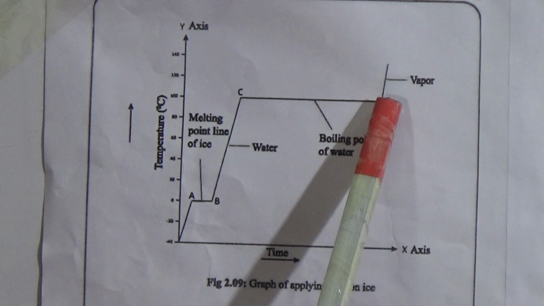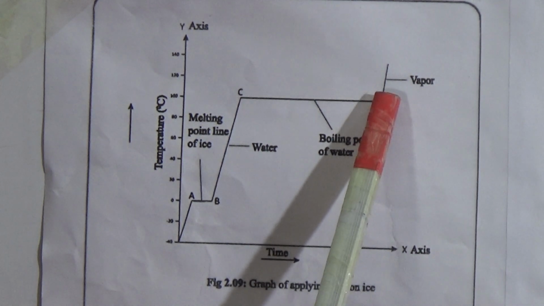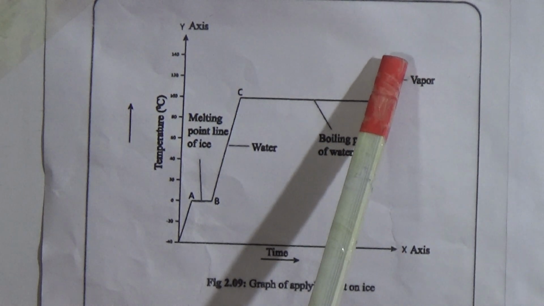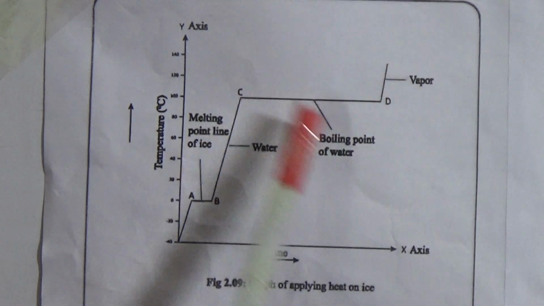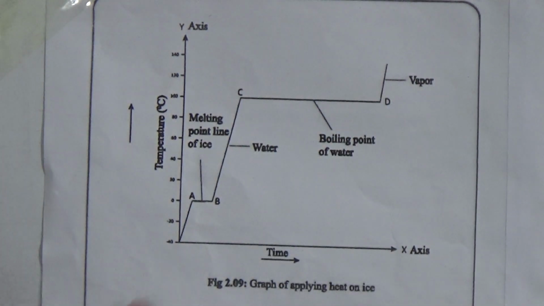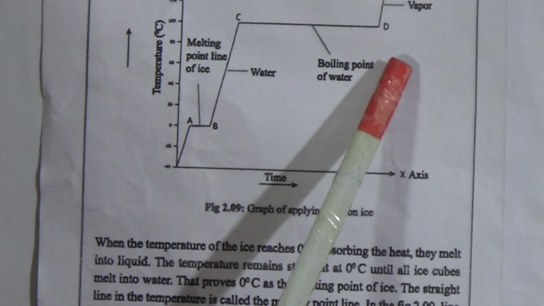When it reaches D, that means all the water becomes vapor, and again the temperature starts increasing. That means it will go up. Now come to the description. After drawing this figure on the graph sheet, you have to describe it.